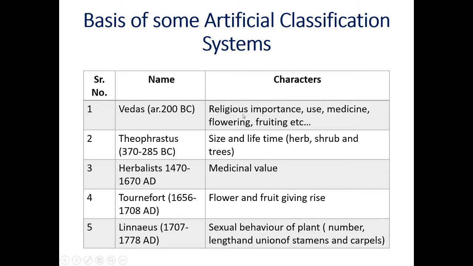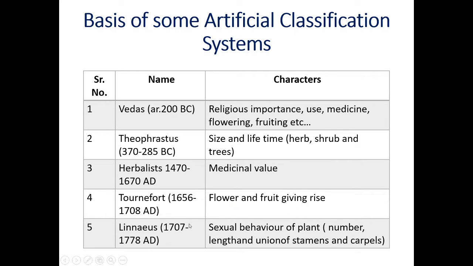The Vedas used religious importance, use in medicines, flowering, fruiting, etc. Theophrastus utilized the criteria of size and lifespan of the plant body: herb, shrub and trees. The herbalists utilized medicinal value as the basic criterion. Tournefort utilized flower and fruit.